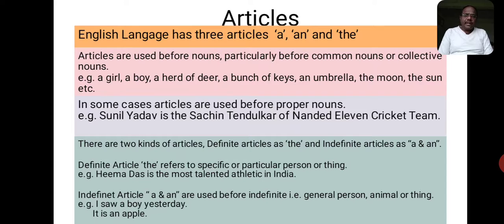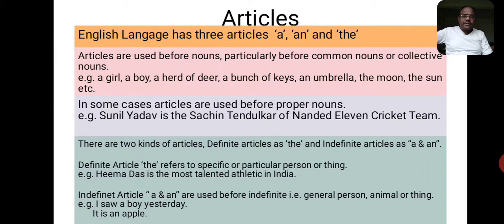You may take one example: Sunil Yadav is the Sachin Tendulkar of Nanded 11 cricket team. Here, Sachin Tendulkar is a proper noun and we used the article "the" before that proper noun. So there are two kinds of articles: the definite article, the, and the indefinite articles, a and an.